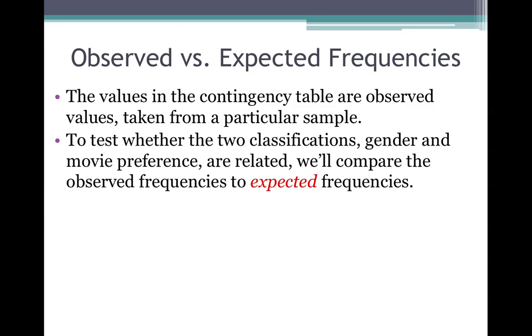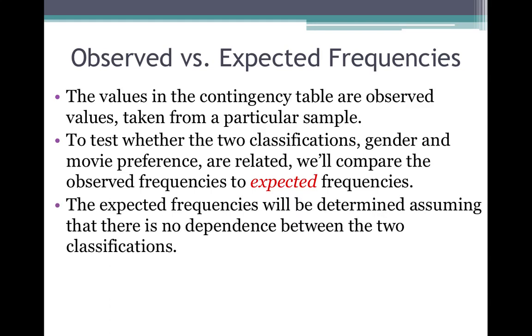To test whether the two classifications, gender and movie preference, are related, we compare the observed frequencies from the table to expected frequencies. The expected frequencies will be determined assuming that there is no dependence between the two classifications.